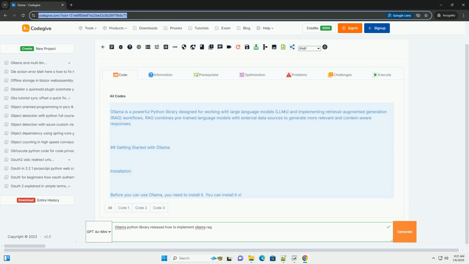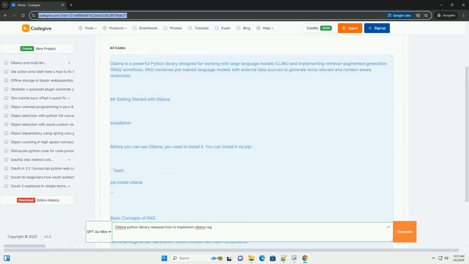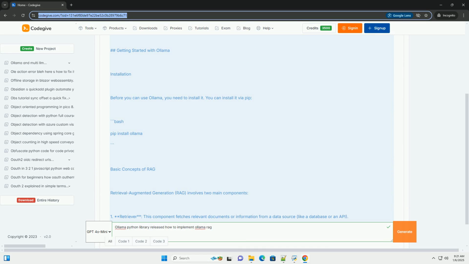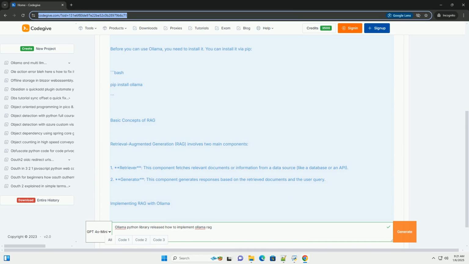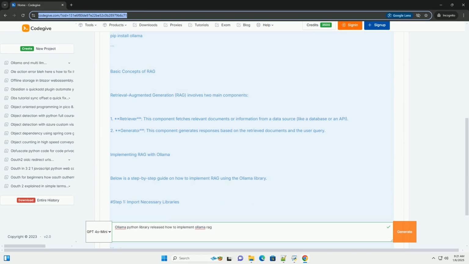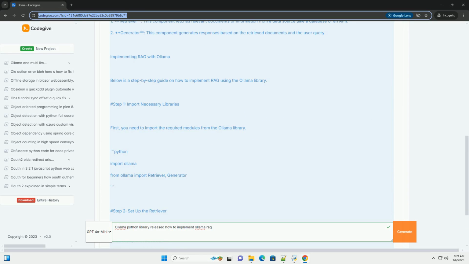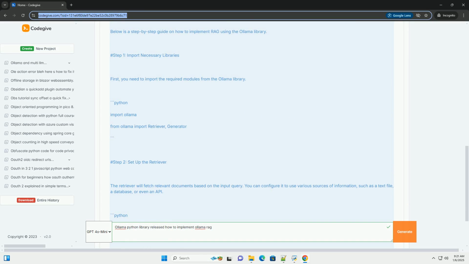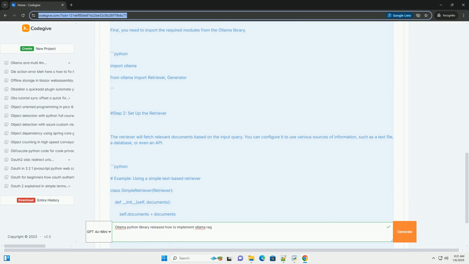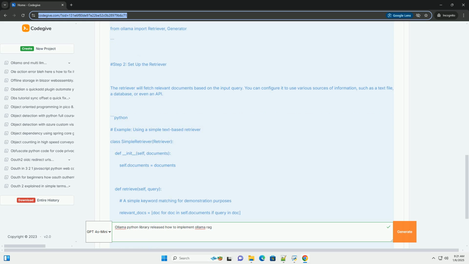Ollama is a powerful Python library designed for working with large language models, LLMs, and implementing retrieval-augmented generation, RAG, workflows. RAG combines pre-trained language models with external data sources to generate more relevant and context-aware responses.